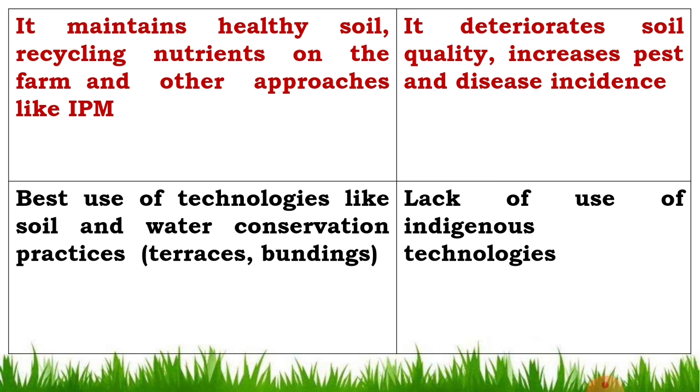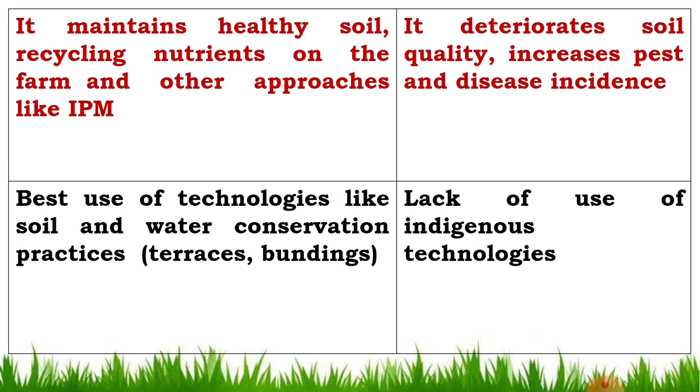Then it maintains healthy soil, recycling nutrients on the farm and other approaches like IPM, IDM, IWM, etc. In the LEI, it maintains the soil fertility for the long term by recycling of the nutrients on the farm, and other approaches like integrated pest management, integrated disease management, and integrated weed management are used for controlling the pest, disease and weeds. So it is helpful to the soil and also the environment. And HEI deteriorates the soil quality and increases pest and disease incidence, due to heavy use of agrochemicals.